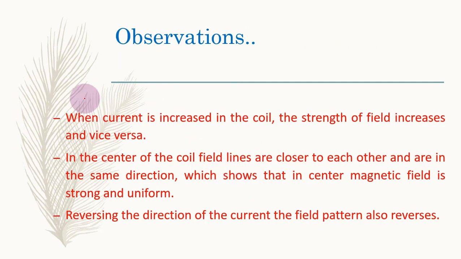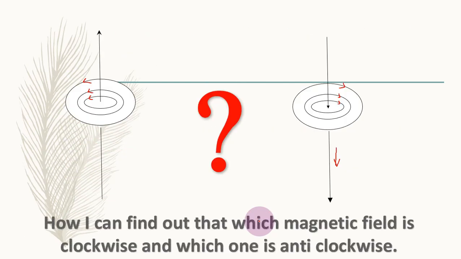This is observed in this experiment, that when current is increased in the coil, the strength of the field increases and vice versa. In the center of the coil, field lines are closer to each other and are in the same direction, which shows that in the center the magnetic field is strong and uniform. Reversing the direction of the current, the field pattern also reverses, which we observed here as well. If the current is going up, the magnetic field is anti-clockwise, but when the current is down, the magnetic field is clockwise.